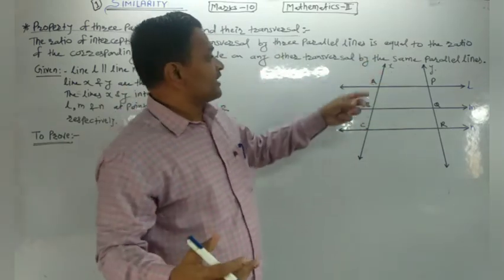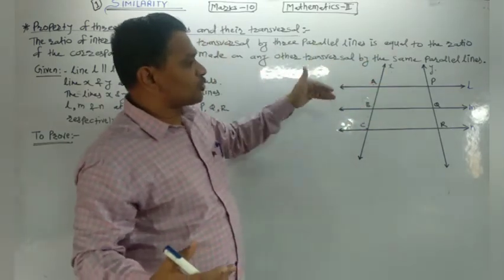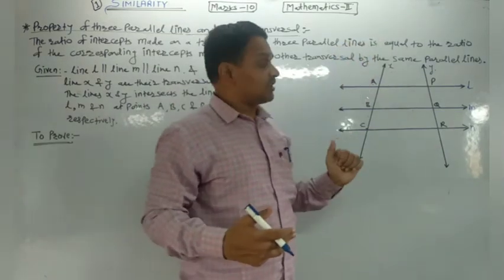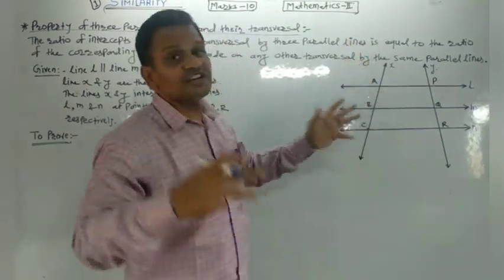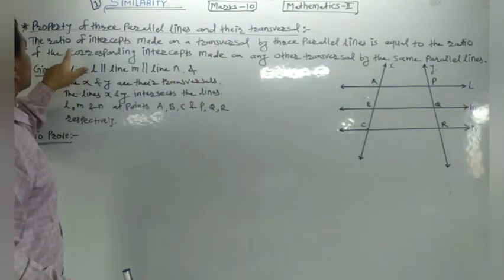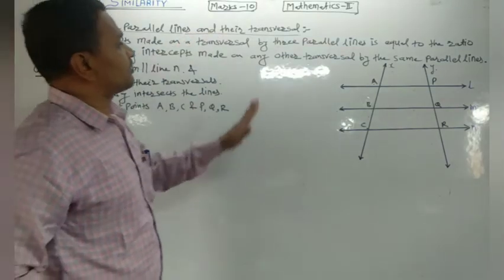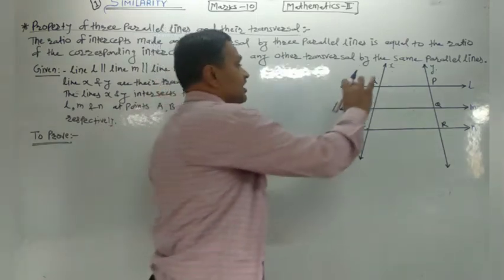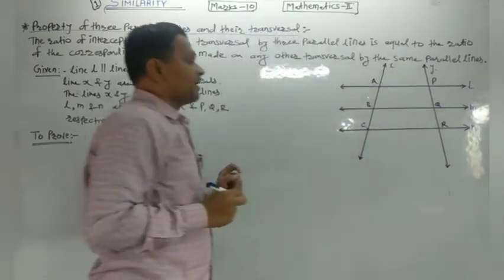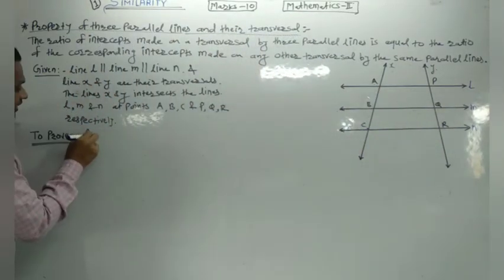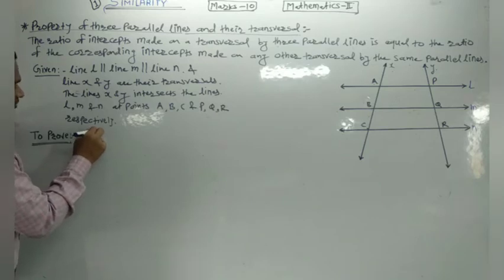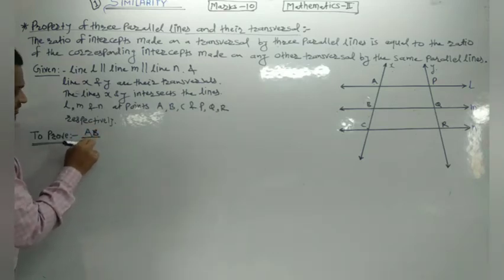Understand? Line L is parallel to M, which is parallel to N, and lines X and Y are their transversals. Then we say that AB and BC are the intercepts made on a transversal by three parallel lines. Now I am taking the ratio of intercepts, AB divided by BC.